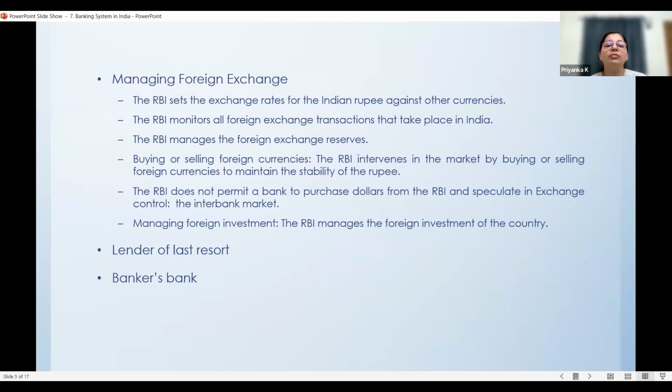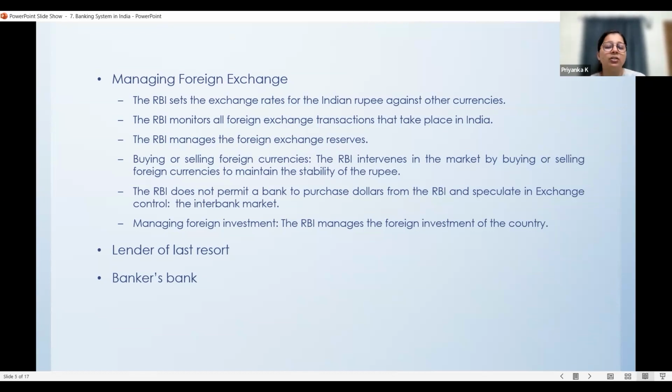As individuals, if we need to maintain an account, we approach a commercial bank. Now, what if these commercial banks and other banks require a bank account? That is actually maintained in the RBI. So, RBI acts as the bankers' bank. For banking organizations, if they want to save some money or keep some reserves or get money from RBI, where will the commercial banks get money from, or where will the cooperative banks get money from? That's all from RBI, because of which it is also called the bankers' bank.